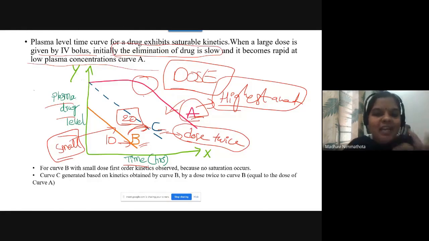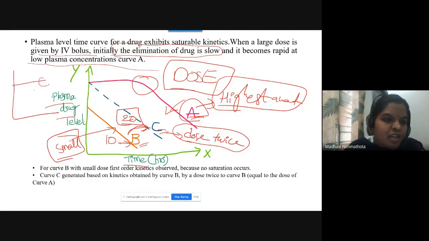What is the exact meaning of this sentence? See here how the A graph will be. Up to some extent it will give a steady state, then it will decrease. Your plasma drug concentration is decreasing. So what does it mean? The elimination of the drug is slow at high concentration of the drug. After that, the elimination will increase with decreasing plasma drug concentration. So that is the meaning.